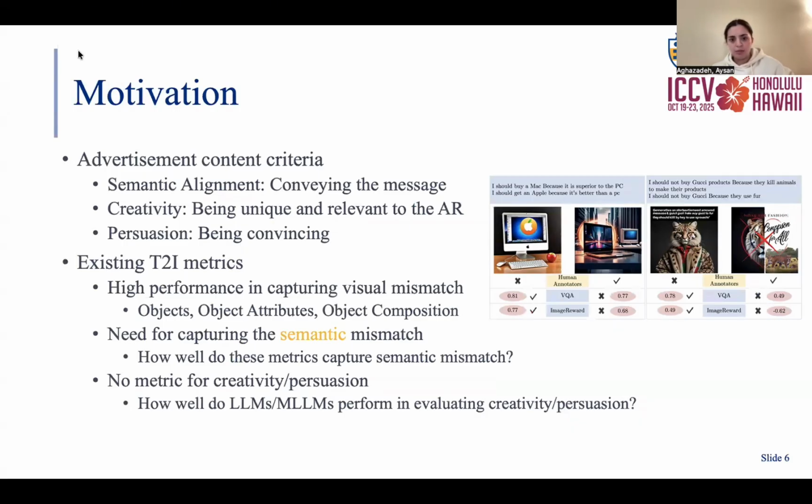Existing text-image alignment metrics can perform well in capturing visual mismatch, like incorrect representation of objects. But in the ad generation task, visual matching is not enough, and the metric should capture both semantic and visual mismatch, like "I should" or "I shouldn't". And there are no creativity nor persuasion metrics.